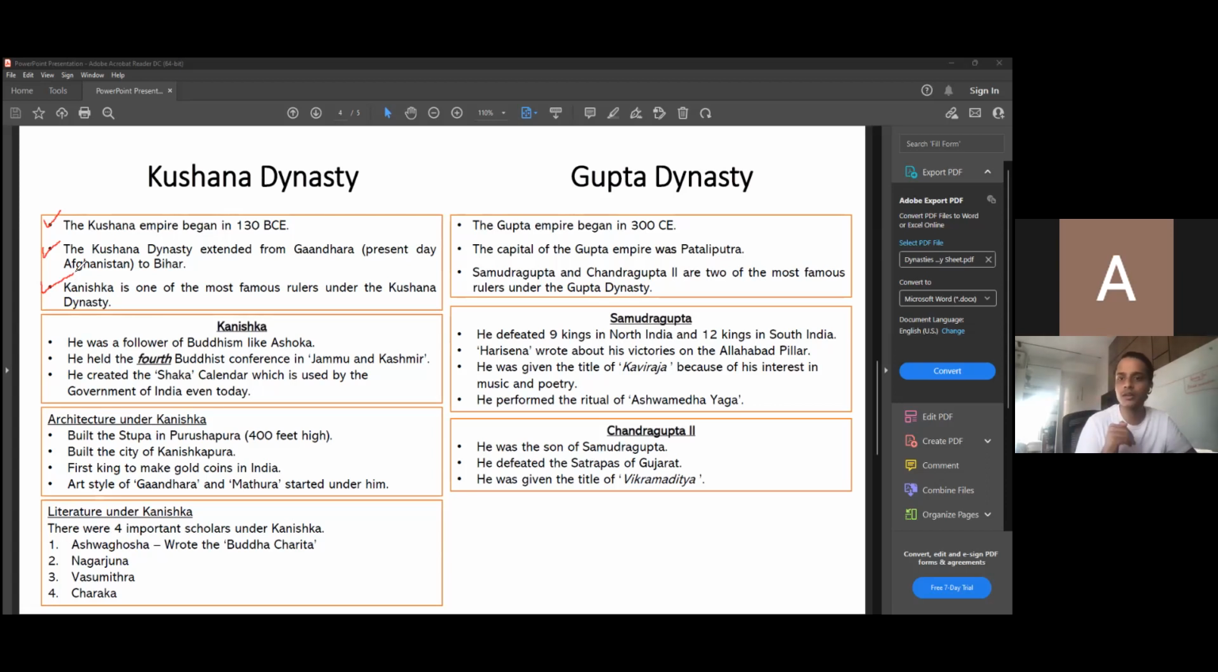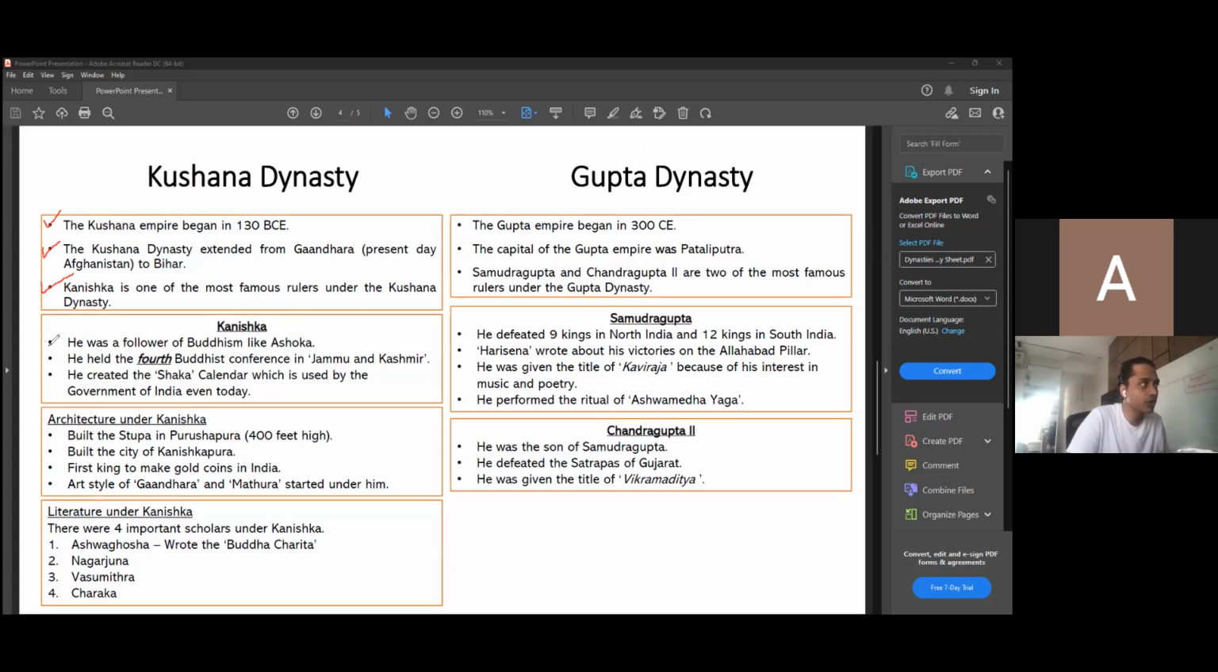Now let's learn a little bit about Kanishka. Just like Ashoka, he was also a follower of Buddhism. Kanishka held the fourth Buddhist conference. If you remember in my Mauryan dynasty video, Ashoka held the third Buddhist conference at Patliputra. But Kanishka held the fourth Buddhist conference in Jammu and Kashmir. There is a difference, and you will have to remember this difference. So let's look at the first two points under Kanishka.